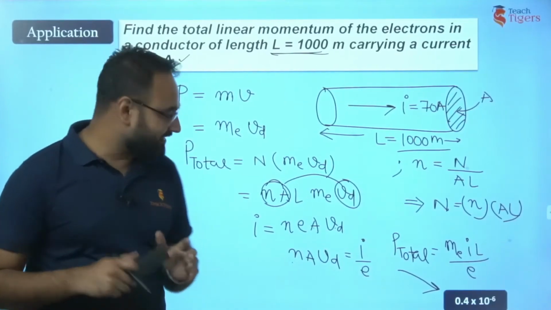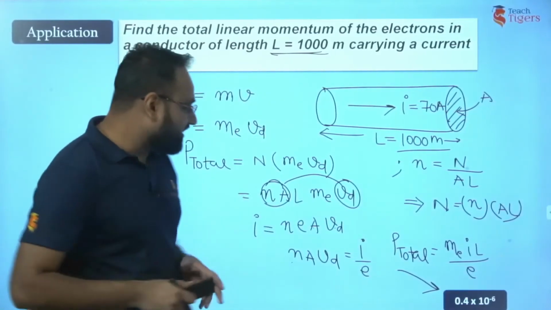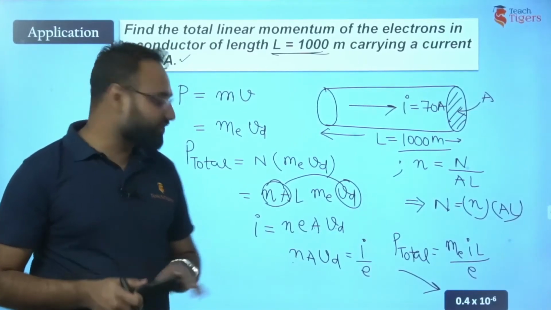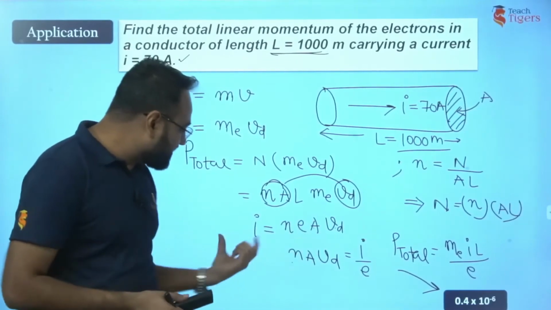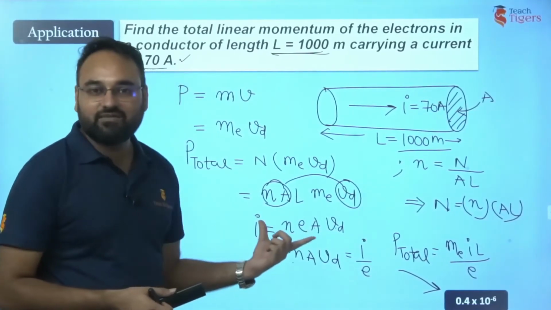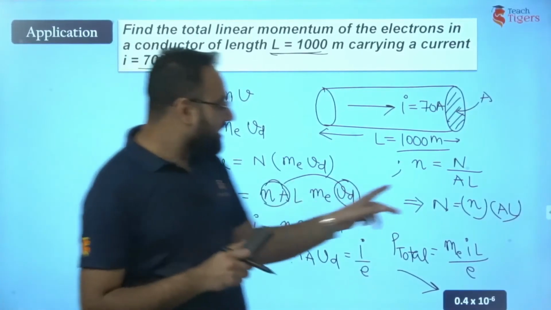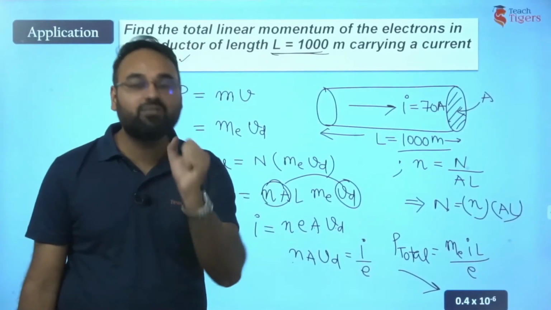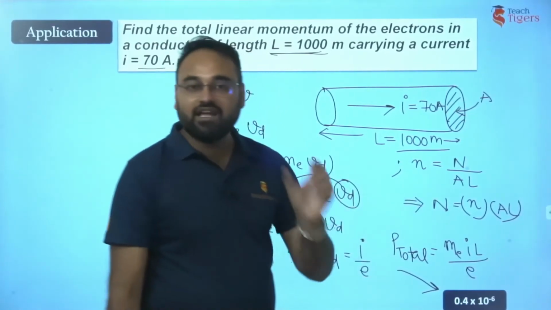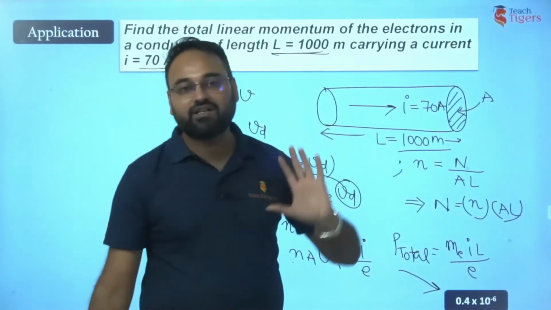Right? It was an interesting question. All you have to do is play with the terms. So again, you can see if you know this term, that is I is equal to nAvd, you can very easily handle it. You just have to be very clear about the terms we are given. This capital N is the absolute number of electrons. This small n is the number of electrons per unit volume. You have to be very clear with all the terms.